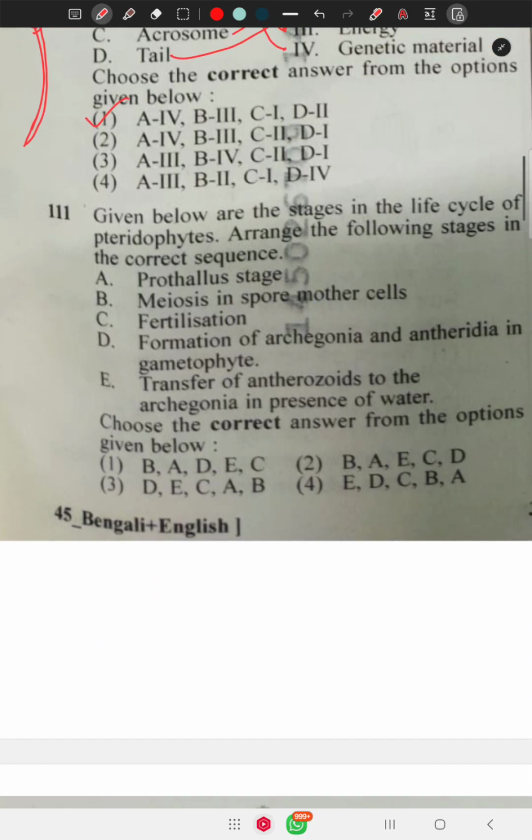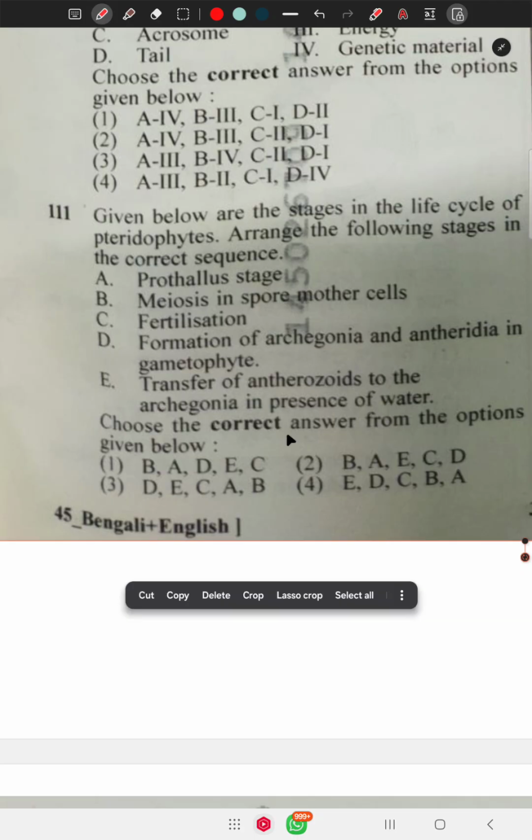Question number 111 says, given below are the stages in the life cycle of pteridophytes. Arrange the following stages in the correct sequence. First, meiosis in the spore mother cell. The spore mother cell is diploid, and when meiosis occurs it gives haploid, that is gametophyte. And this gametophyte is called prothallus. Clear? Prothallus forms antheridia and archegonia.